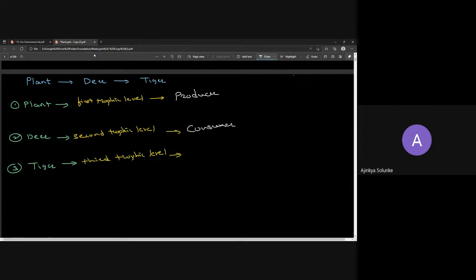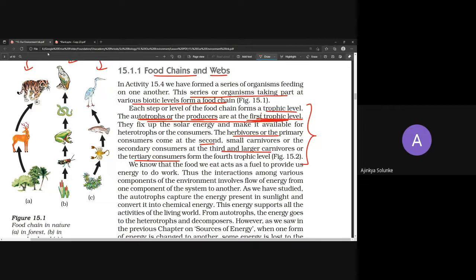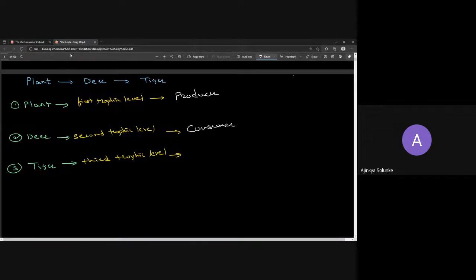Consumer. First is producer, second is consumer. And what must the third be? Tertiary consumers. Basically, we have to call them tertiary consumers, or you can say at the third level, small carnivores are secondary consumers. This is primary consumer. Next one is also consumer, but as it is number two, we are going to call it secondary consumer. So first is producer, then comes primary consumer, then secondary consumer, tertiary consumer, whatever is required.